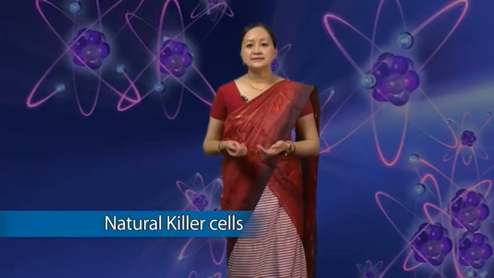Natural killer cells. They are large granular lymphocytes. They show non-specific cytotoxicity and make up 5 to 10% of the recirculating lymphocyte population. They are active against viruses, intracellular pathogens, and tumors.